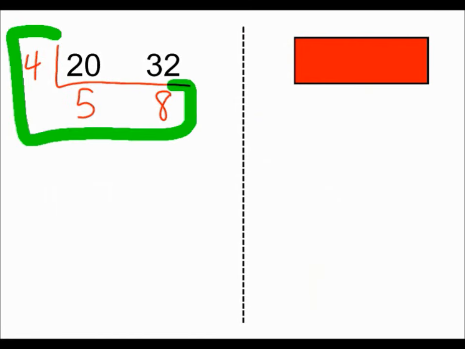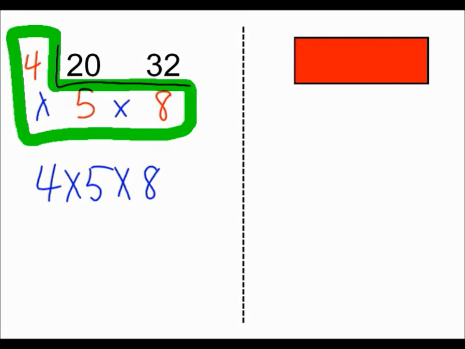So if you were trying to find the LCM of 20 and 32, you ask yourself, well, what number goes into 20 and 32? Well, they share 4. 4 goes in there 5 times. 4 goes in there 8 times. Does anything go into 5 and 8 other than 1? The answer is no. So we're going to make our L for the LCM. We're going to multiply the items inside the L. So we're going to do 4 times 5 times 8. 4 times 5 is 20. 20 times 8 is 160. The LCM would be 160.